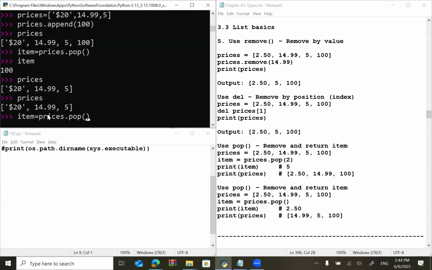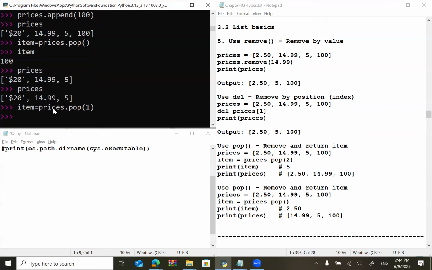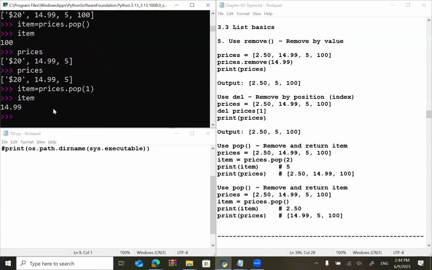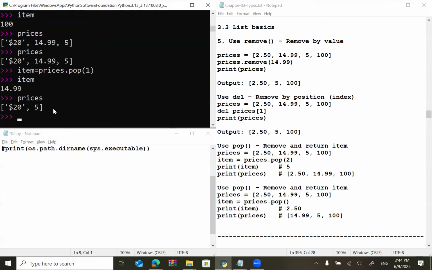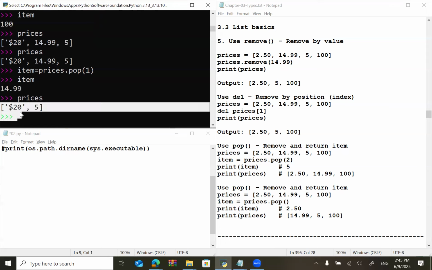I want to remove the value at index 1. So I'll say 1. So this time I know which value will go to item, that is 14.99, but it is removed as well. So if I see the prices, you will see that I have only two values, $20 and 5.